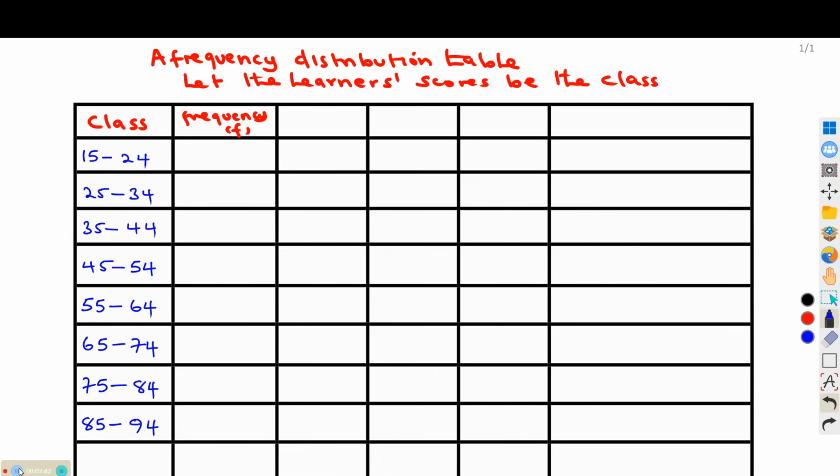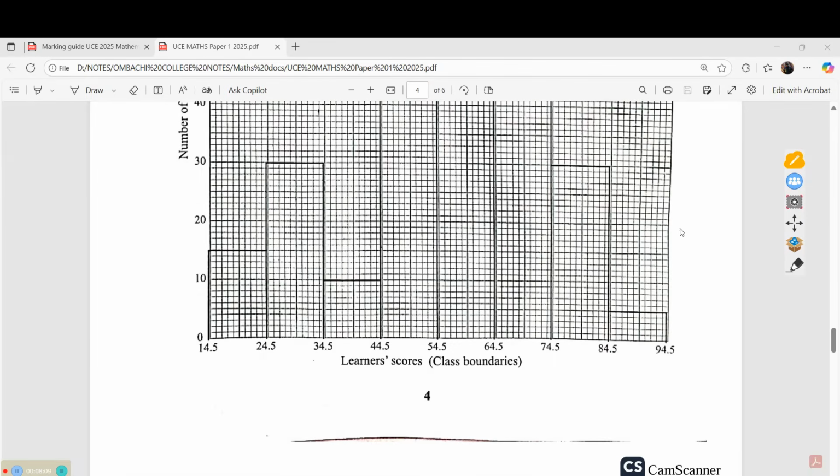So far we have our classes, and these are the classes: 15 to 24, 25 to 34, 35 to 44, 45 to 54, 55 to 64, then 65 to 74, 75 to 84, then 85 to 94. So these are our classes. Now, from these classes, we need to obtain the corresponding frequencies.